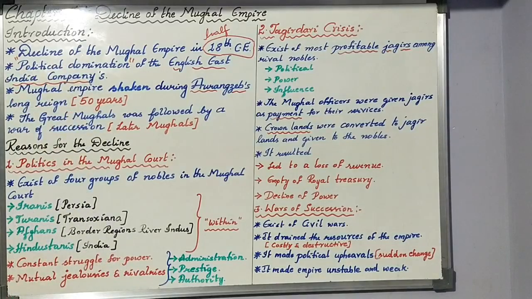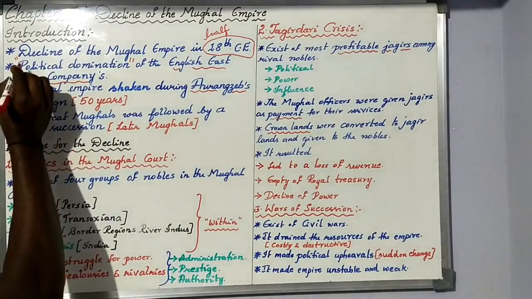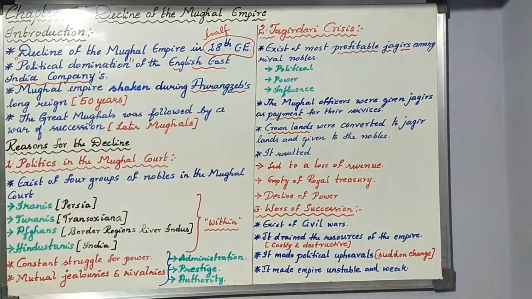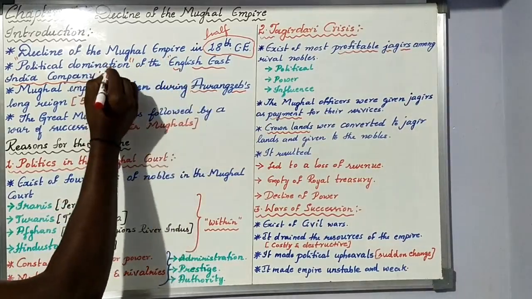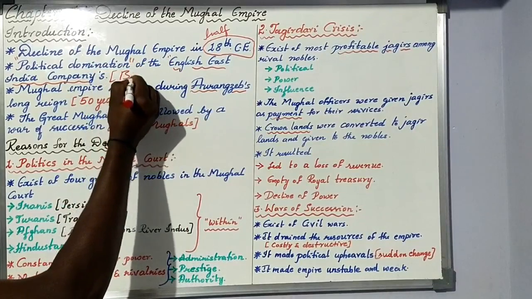One of the major reasons that made us say the decline started then is the political domination. Political domination is nothing but India getting into the hands of someone to be ruled. That someone is nothing but the English East India Company, that is, the British people.